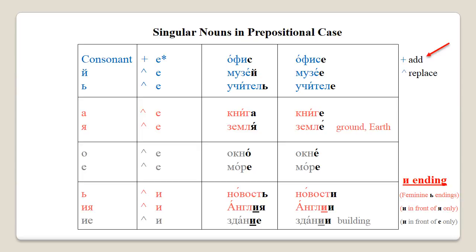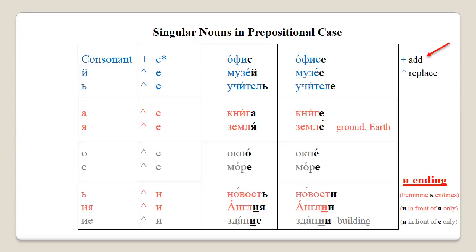Please note that some endings in singular prepositional case are и and not е. So feminine nouns that end in a soft sign or have и vowel before я ending will have an ending и in prepositional singular case. Ия ending, as we have seen, is very common in names of countries, so do keep it in mind. Neuter words that have и vowel before е endings will also have и ending in singular prepositional case.